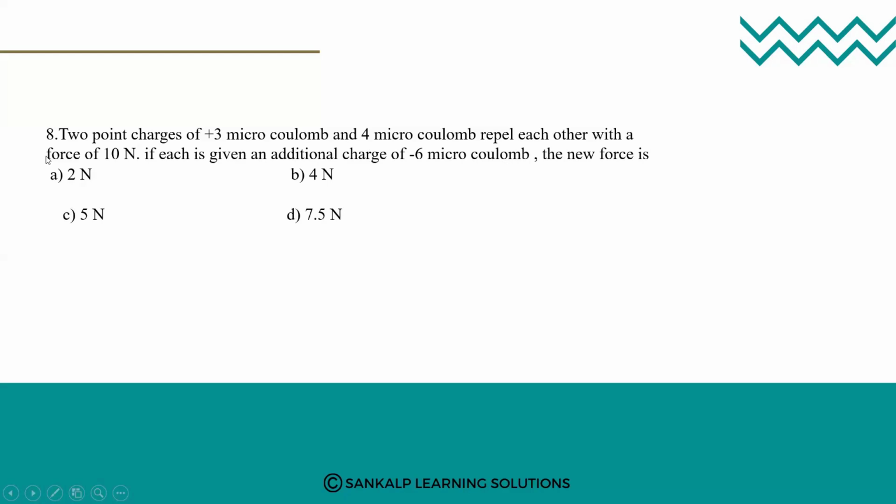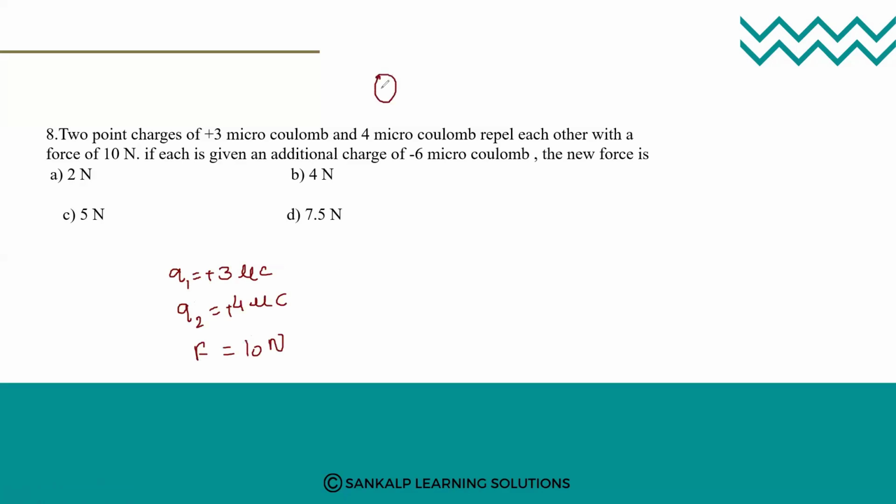See how to do this one. Here we have, so I am doing slow because it is a first class, everyone should understand. We have Q1 is equal to plus 3 microcoulomb. Then we have Q2 is equal to 4 microcoulomb. Both are repelling by the force of 10 Newton. Okay, additional charge is being given. See what that means.